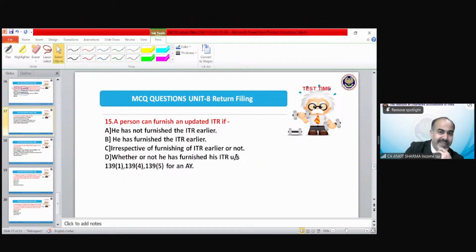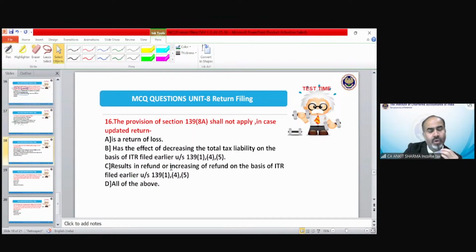A person can furnish an updated ITR if, point number 15, what is the correct answer? Option D. Whether or not you have furnished your ITR under section 139(1), 139(4), 139(5), etc., does not matter. You can always file your updated return. The provision of section 139(8A) shall not apply in case the updated return is a loss return. So now if you see that option is correct, that you cannot file an updated return if there is a return of loss.